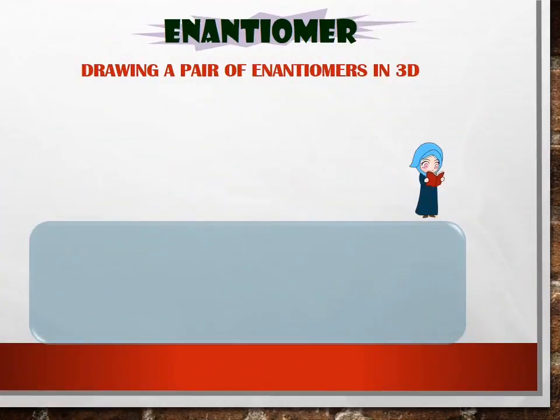How to draw a pair of enantiomers in 3D? Just now, we already learned how to predict the chiral carbon. For enantiomers, we just focus on one chiral carbon only. If you have 2 or 3 chiral carbons, that one is out of syllabus. So remember, an enantiomer only consists of one chiral carbon, like this.